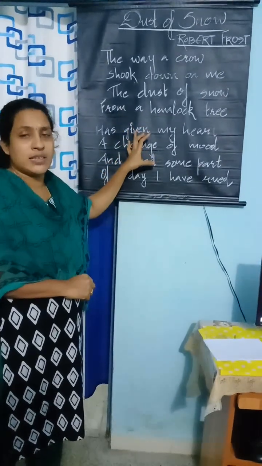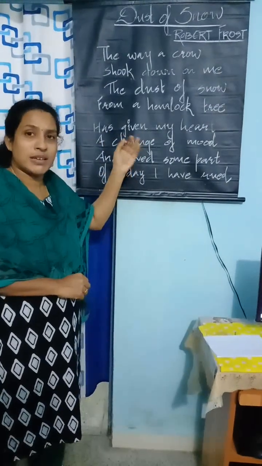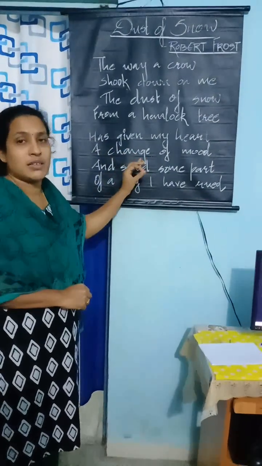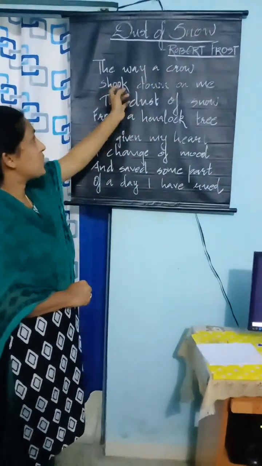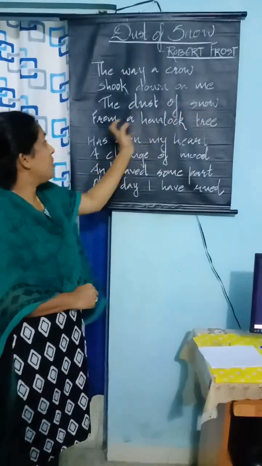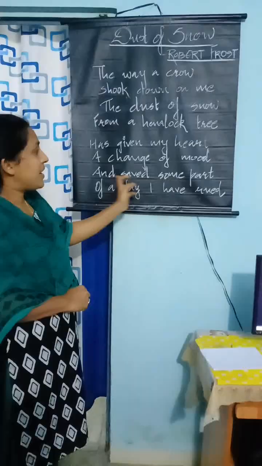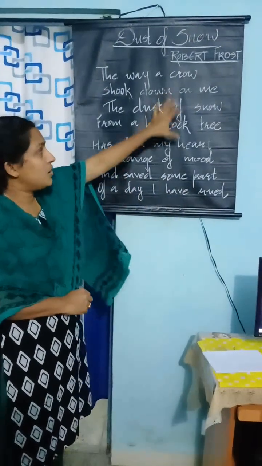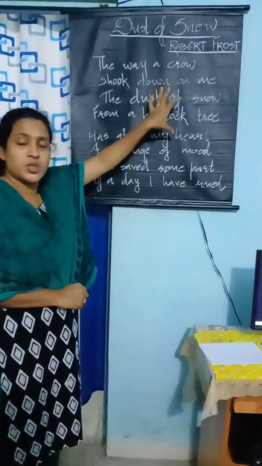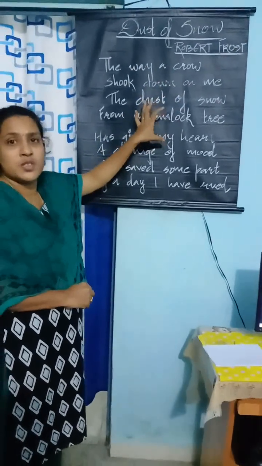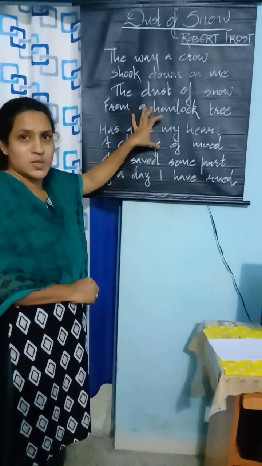Another poetic device is enjambment. Enjambment is when the same sentence continues to the next line without any punctuation marks. Here we can see the same sentence, "a crow shook down on me the dust of snow from a hemlock tree, has given my heart a change of mood and saved some part of a day." Here all the lines continue to the next line without using any punctuation marks. So here the device used by the poet is enjambment. These are the poetic devices used in this poem.